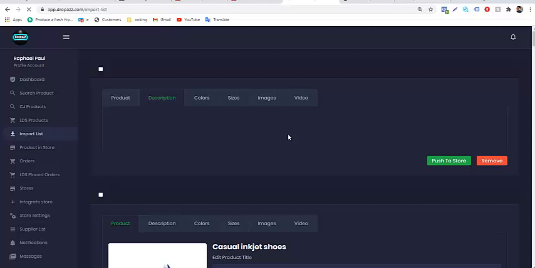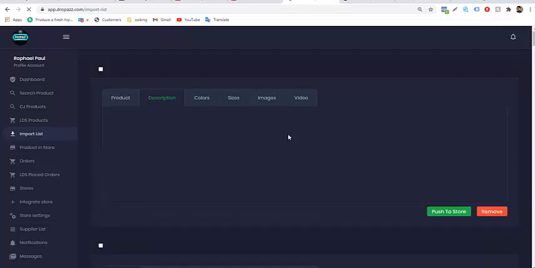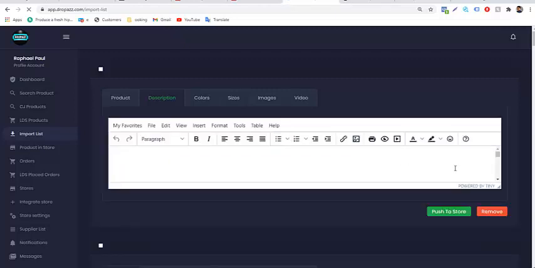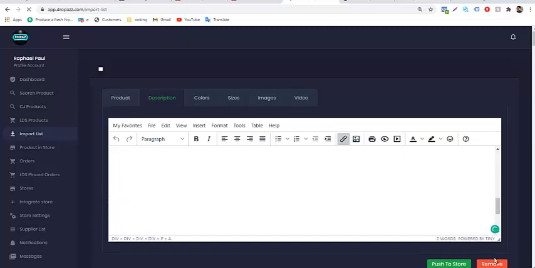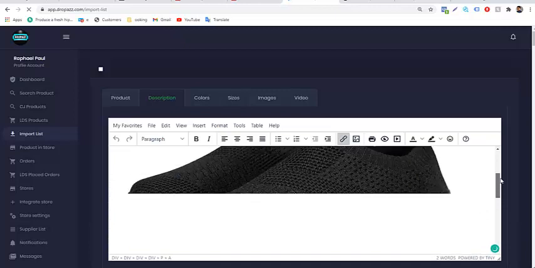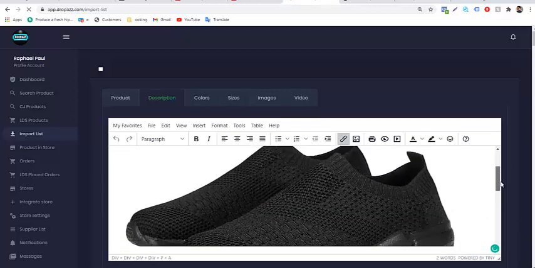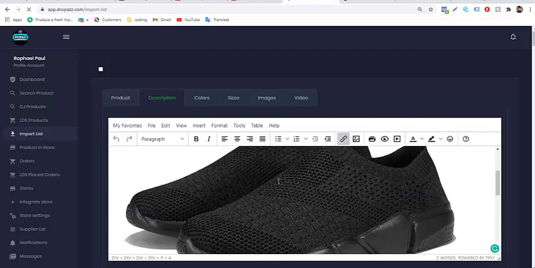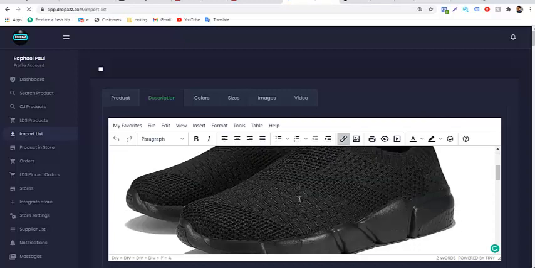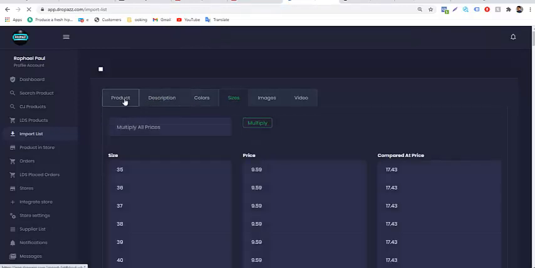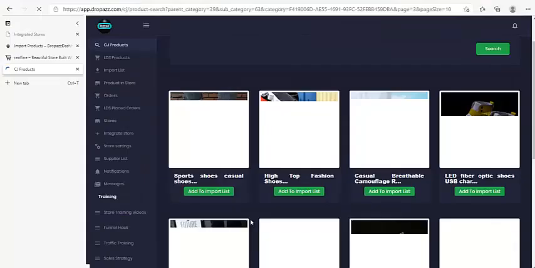So you remove some images that are maybe showing some advert stuff, and then remove some descriptions that are equally showing some advert stuff. Anything that is not of you, or something that will make your customers feel confused, you remove them from the description and leave only the product image, and you can type in your own personal description for the item. You are free to. Okay, and then the same thing. All right, we'll talk about the pricing shortly.